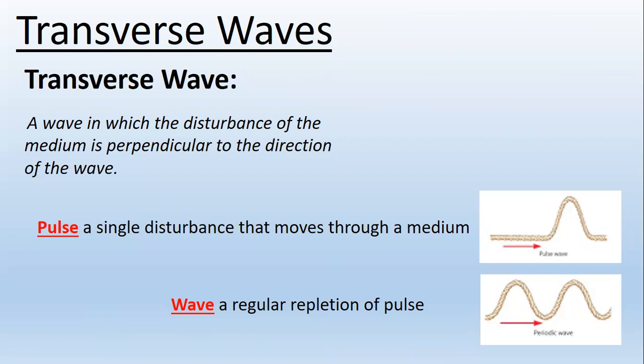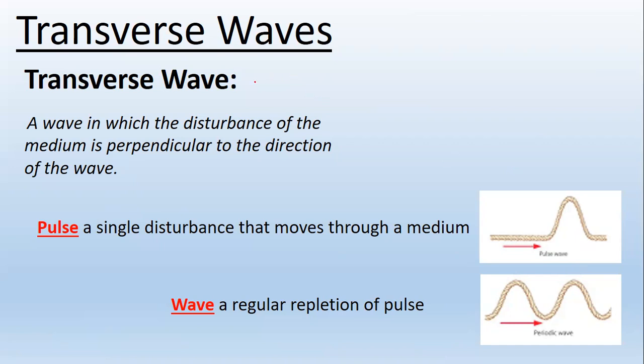Now you can understand why this module is called wave, sound, and light. It's called wave because we had to build up to understand what a wave actually looks like. How do we know a wave? How do we see a wave? What forms a wave? We have just seen that a wave can be a pulse, and many pulses will form a wave. So we were building on a wave. We started from the basics, okay?